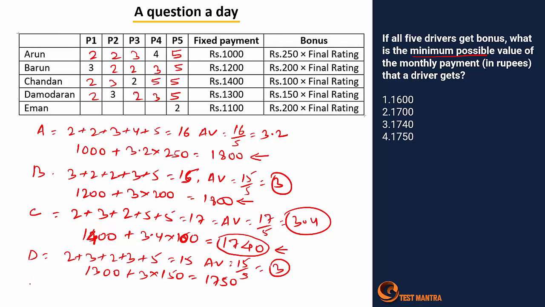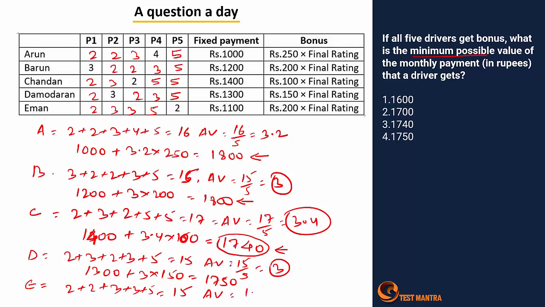And for Iman, let's consider the values here, assuming this is 5, again this is 2, this is 3 3. So same condition, 2 plus 2 plus 3 plus 3 plus 5, which is 15.